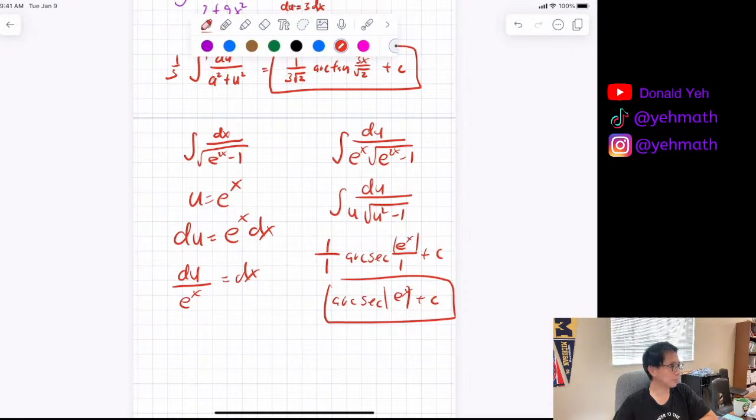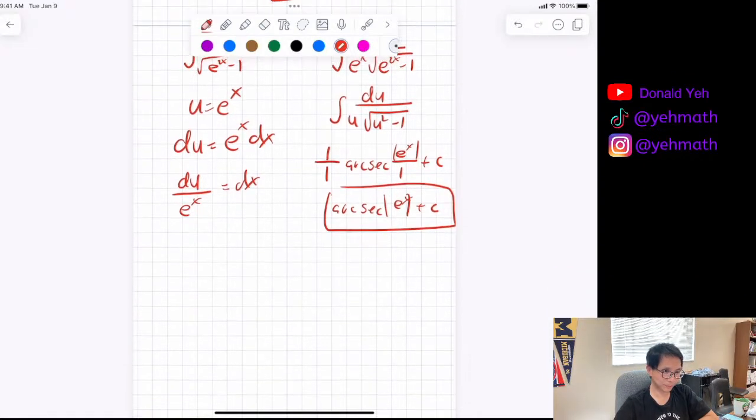Because in the last one we did 1 over 3 root 2, because the 3 came from the du, right? That's what we did. This one, e to the x is the du. Why do we not put 1 over e to the x on the outside? Yeah, that's what I thought too. Because the x is the constant. Sorry? The x is the constant. Oh, yes, yes. Thank you. But then what do we do with that?